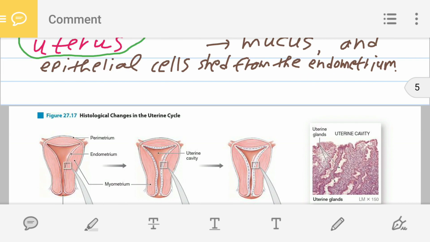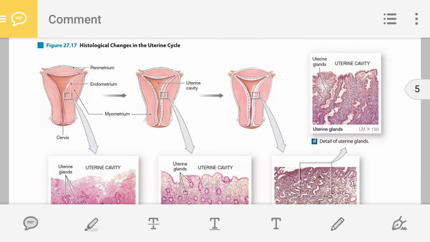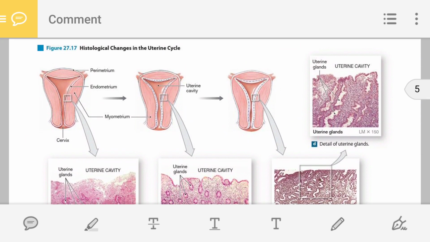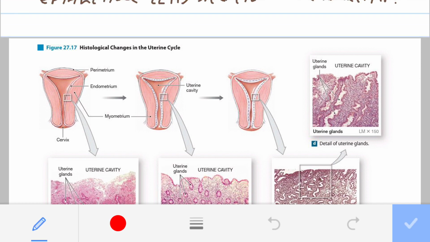For example, as you can see in the figure, histological changes in the uterine cycle. This is the uterus and this is the endometrium, red in color, that I am showing you.